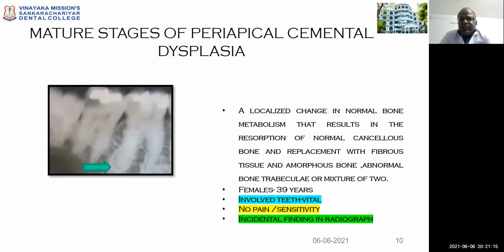The mature stages of periapical cemental dysplasia can occur as periapical opacities on the radiographs. A localized change in normal bone metabolism results in resorption of normal cancellous bone and replacement with fibrous tissue and amorphous bone, abnormal bone trabeculae, or a mixture of the two. It commonly affects females around 39 years of age. The involved teeth are usually vital. There won't be any pain or sensitivity of the teeth. It is also an incidental finding in the radiographs.